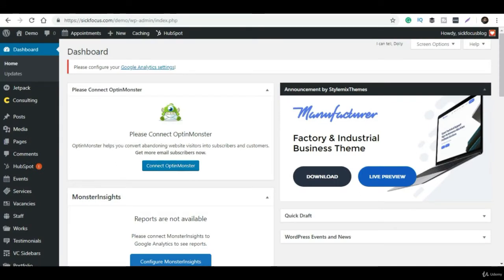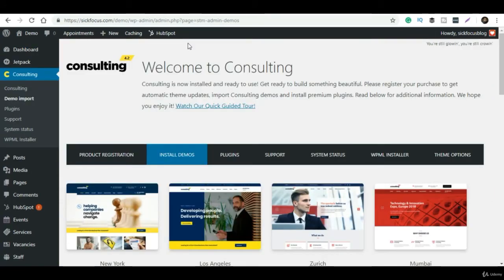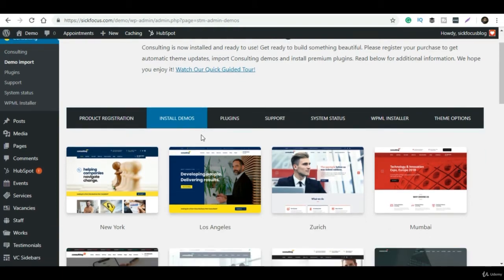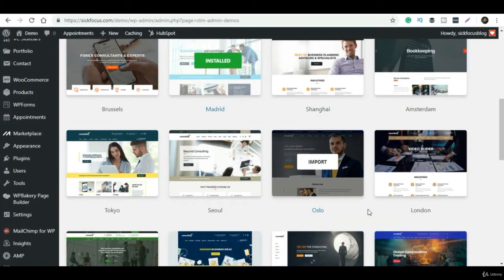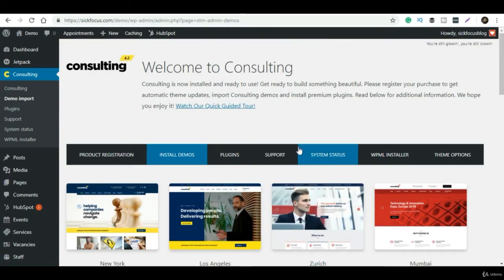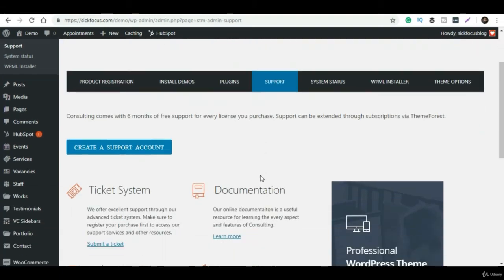You are free to use any of the layouts, the design, the style, the pattern, how you want your website to look like, right? So if you have any issues, you can simply click on the option and raise your issue by creating a support ticket. You have to create a support account, then you have to create a ticket. They have provided the ticketing system, also a video tutorial on how to troubleshoot basic things, and how to install on your WordPress. So as of now we don't have to do anything with the support.